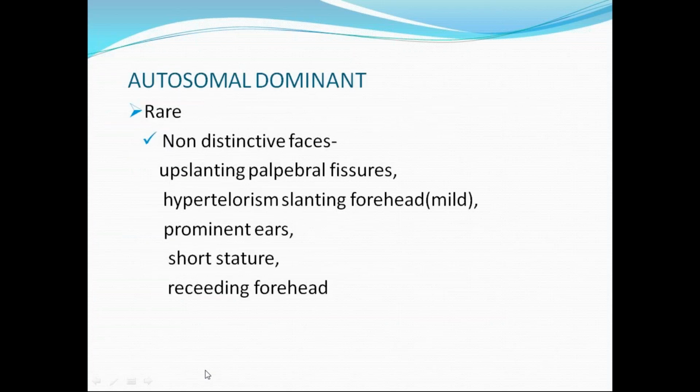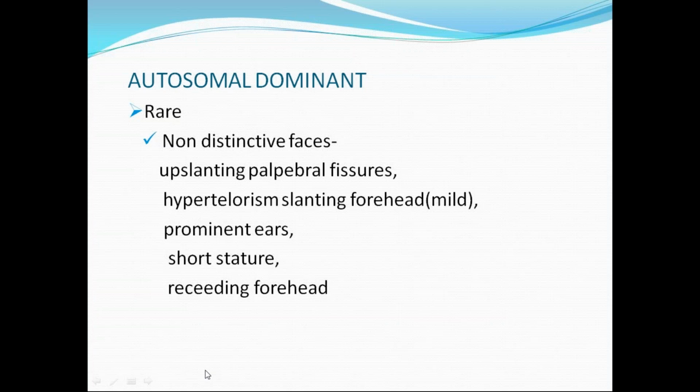Autosomal dominant is a rare entity compared to autosomal recessive. The faces are non-distinctive; we cannot clearly tell by the facial features alone whether it is dominant or recessive. Here we see upslanting palpebral fissures. What do I mean by that? It is the mongoloid slant, where the outer canthus is upward relative to the inner canthus. Normally, when we measure the distance between outer and inner canthus, they are in the same alignment and do not tilt up or downwards. If the outer canthus is higher than the inner canthus, we call it upslanting palpebral fissures.